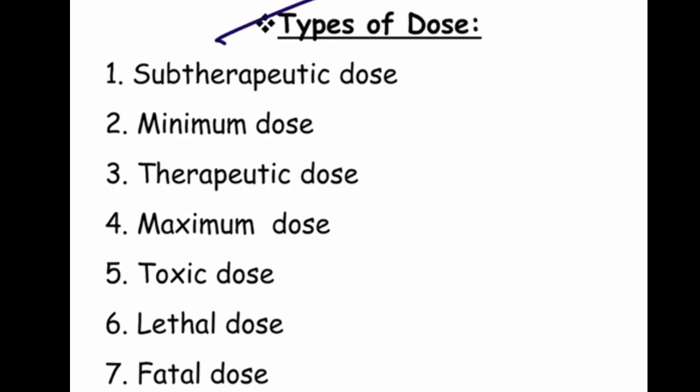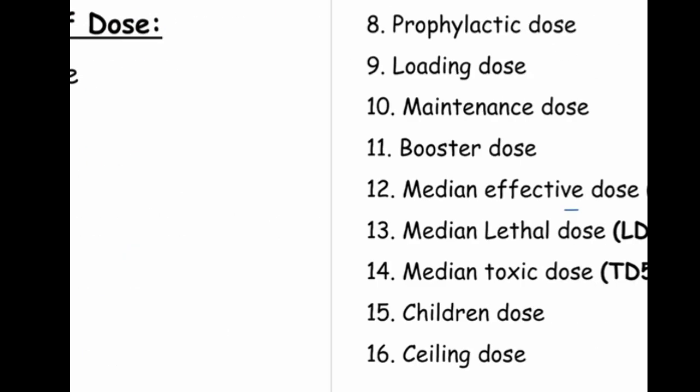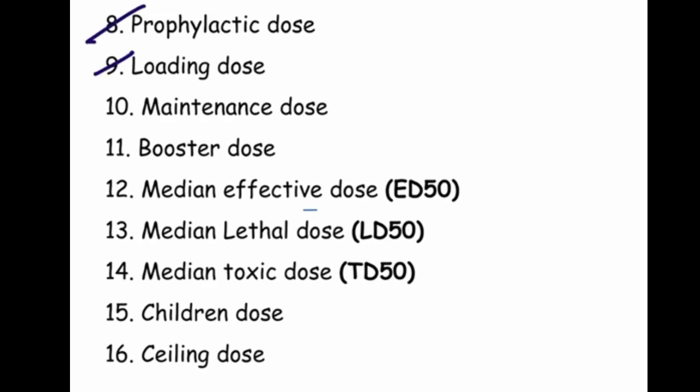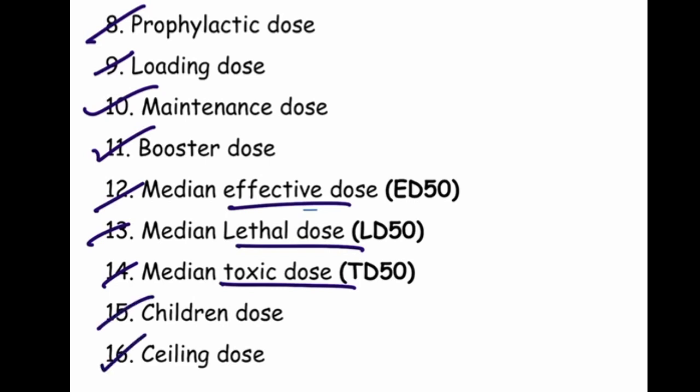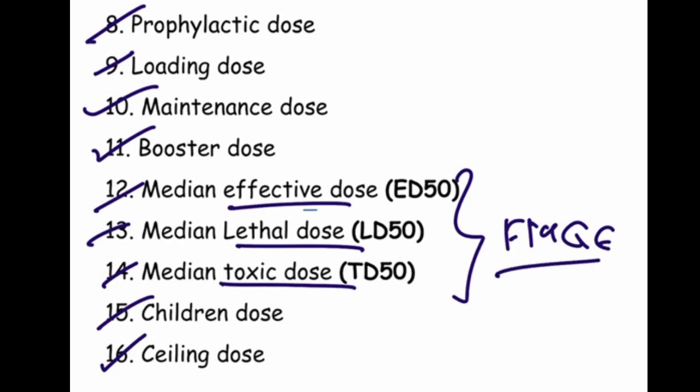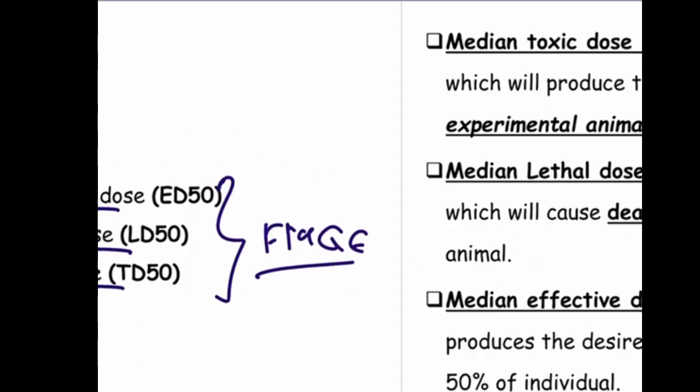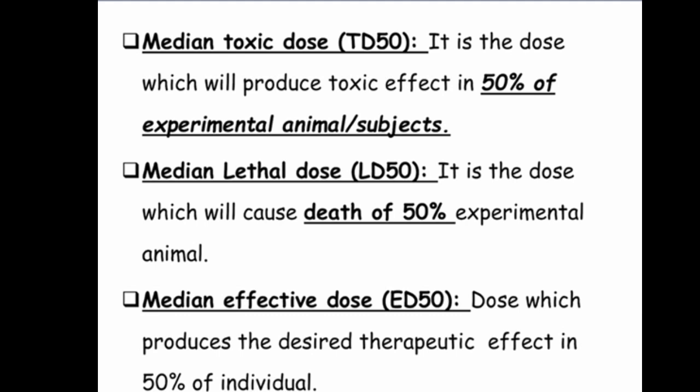Next is the types of doses. We have subtherapeutic dose, minimum dose, therapeutic dose, maximum dose, toxic dose, lethal dose, fatal dose, prophylactic dose, loading dose, maintenance dose, booster dose, median effective dose, median lethal dose, median toxic dose. These three are important for FMG and also for PhD students. First, median toxic dose.